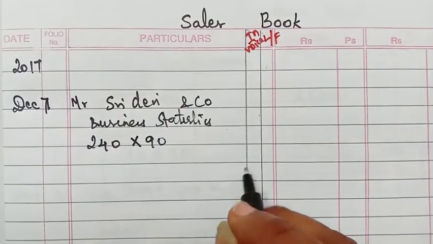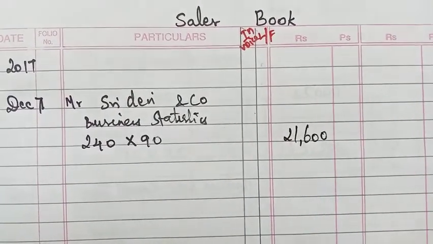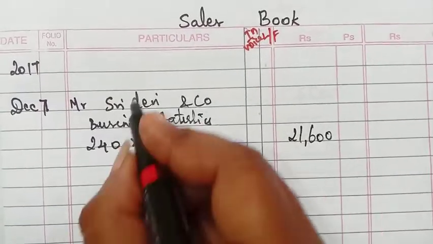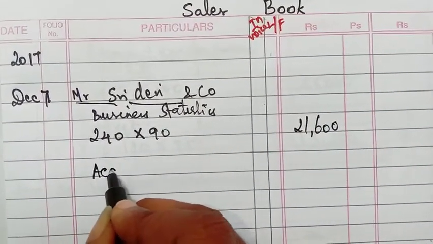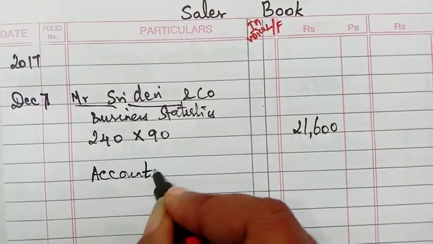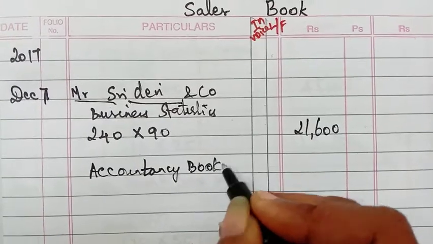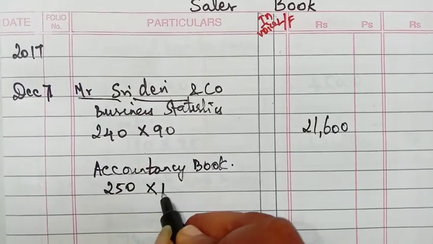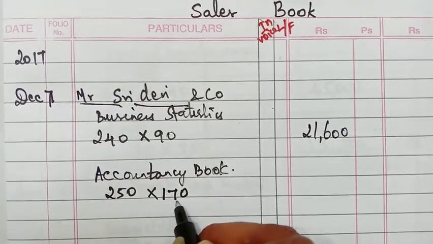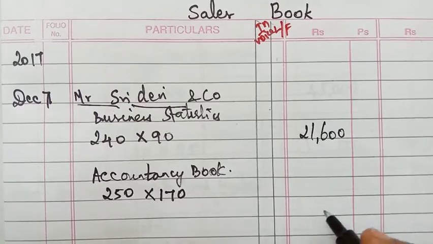If you multiply that we'll get 21,600. Next, same Sri Devi and Co only, we are buying an accountancy book. How many copies? 250 copies into 170 rupees each.